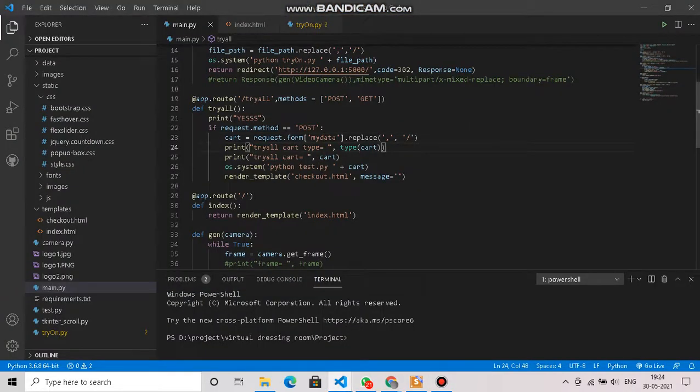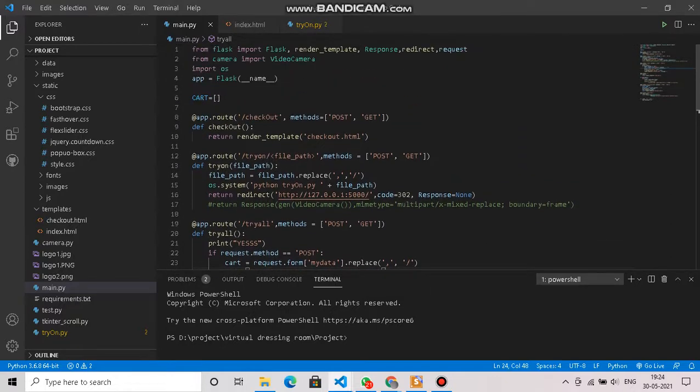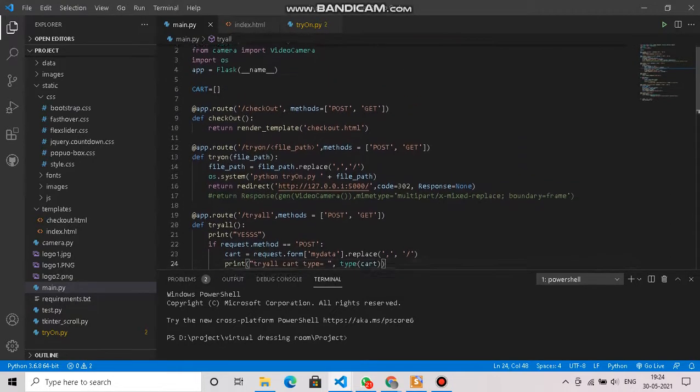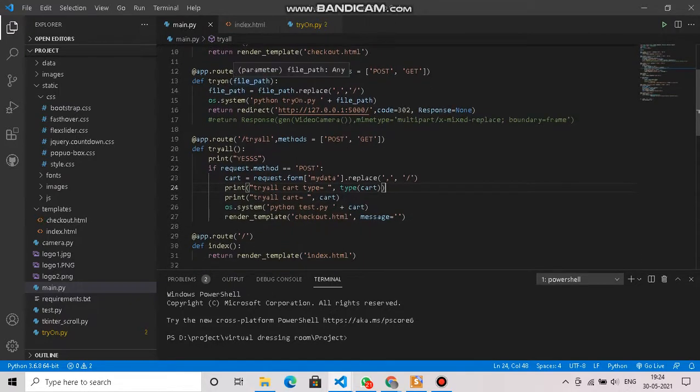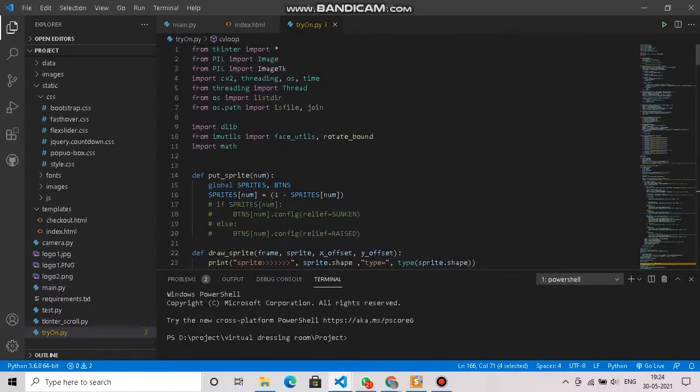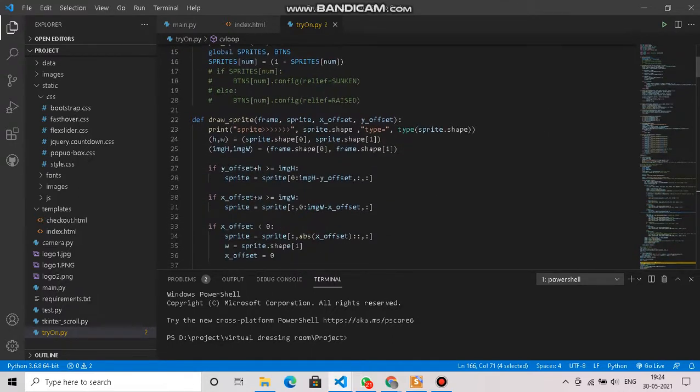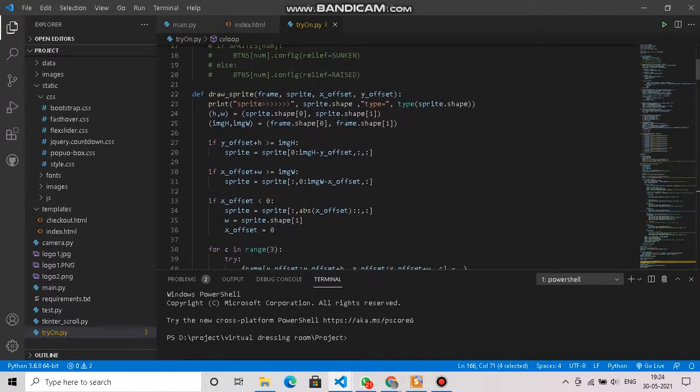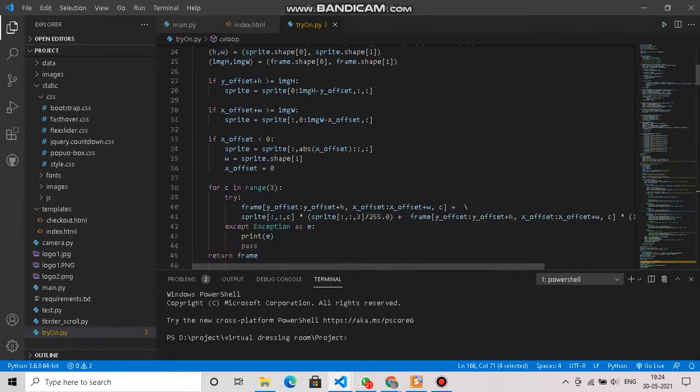Hello everyone, my name is Suviraj Bhatt and I'm going to explain our code. This is our main function where we are calling the different functions. This is for try on, where we get the detected face path, which we have initialized here. This is the try on file where we are actually detecting the face, as my friend Tushar said. This is the dlib library, which we are using for detecting the face, which contains the pre-declared 52 coordinates. Here we are resizing the image according to the database, as Tushar said.